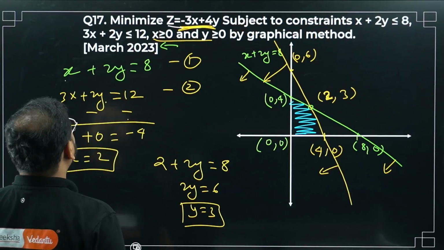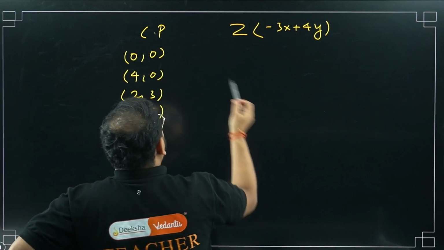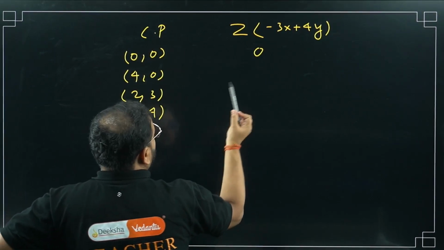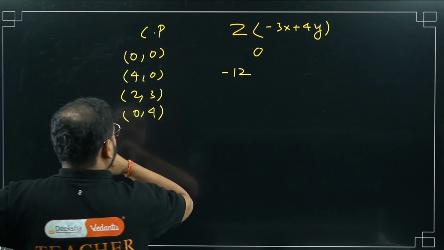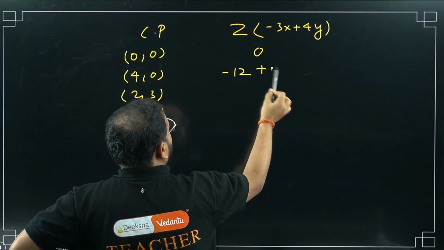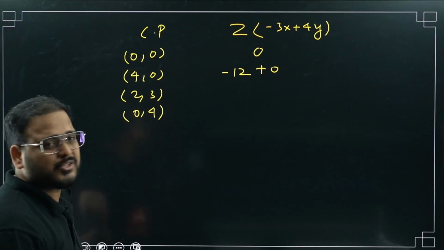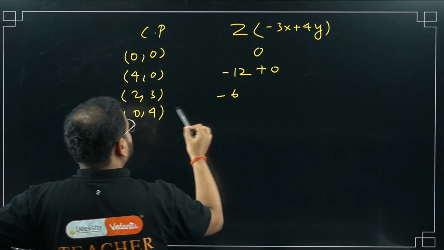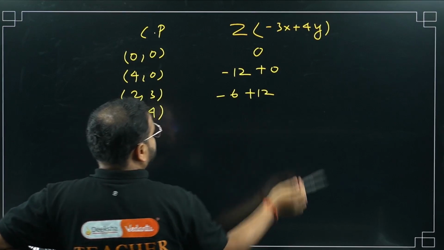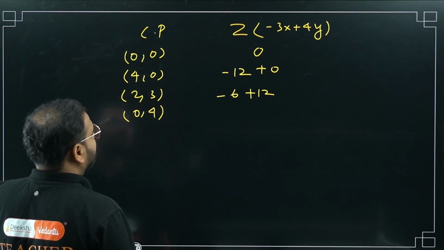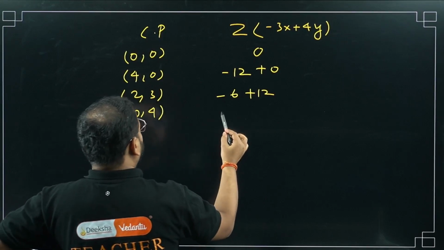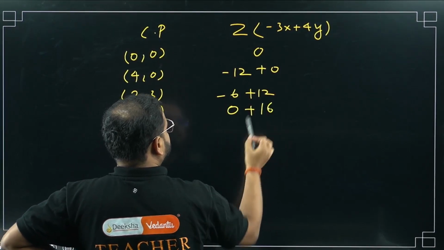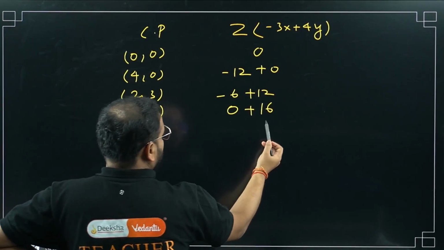We are looking for the minimum value. Let's find it. At (0, 0), Z is 0. At (4, 0): 3 into minus 4 is minus 12, plus 0. At (2, 3): 2 into minus 3 is minus 6, plus 12. At (0, 4): 0 into minus 3 is 0, plus 16. So plus 16.